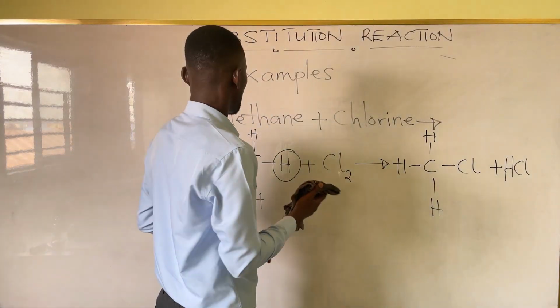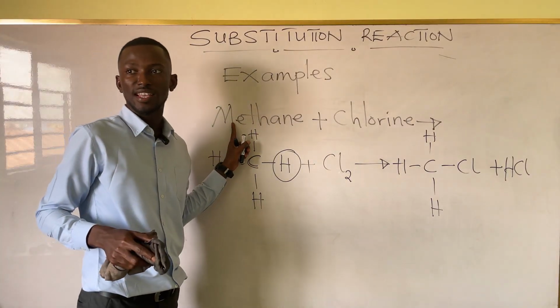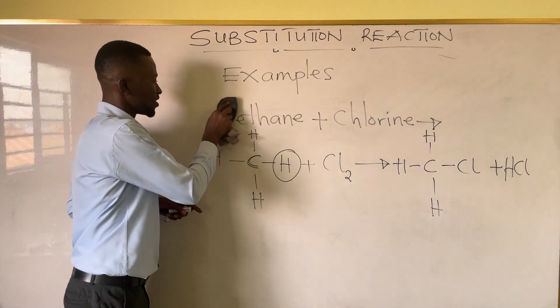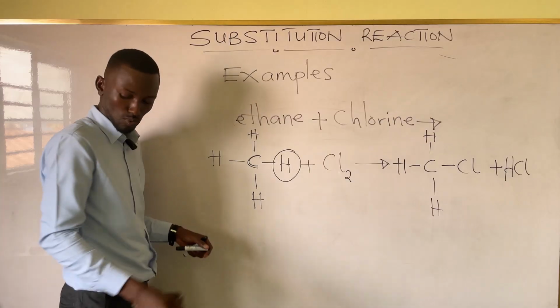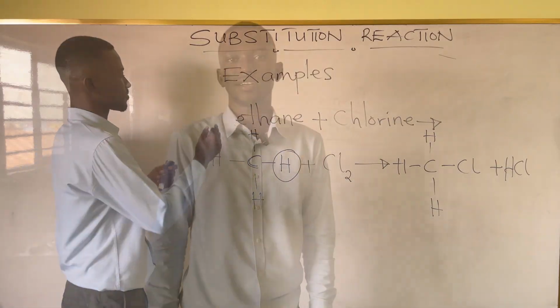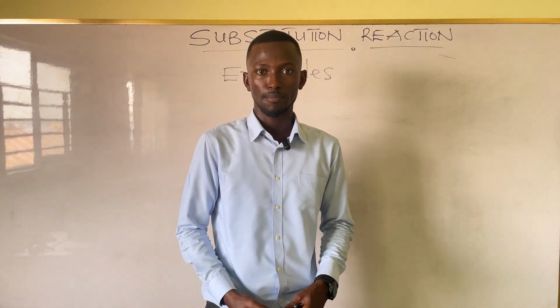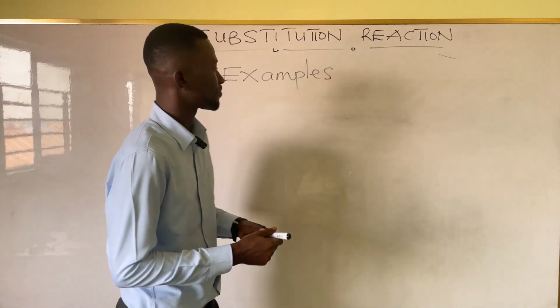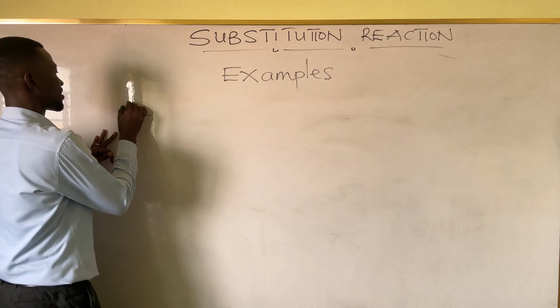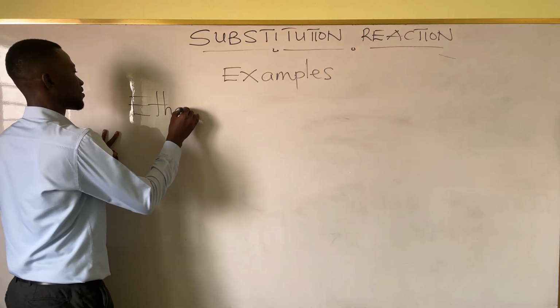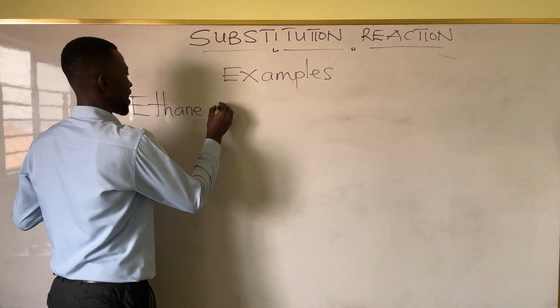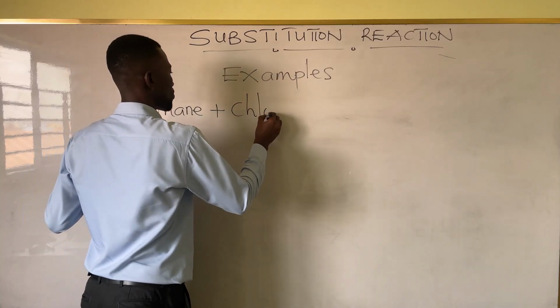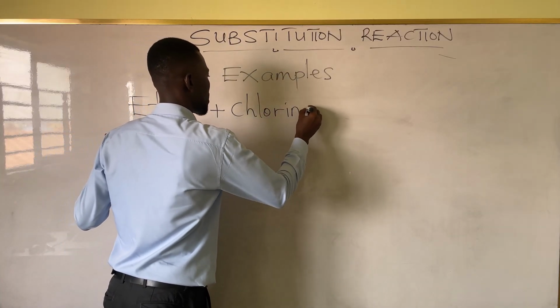Ethane plus chlorine. So instead of methane, we use what? Ethane. So replace the M with E. So for our next example, we'll be looking at ethane plus chlorine.